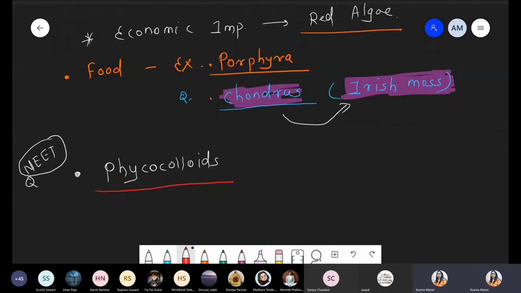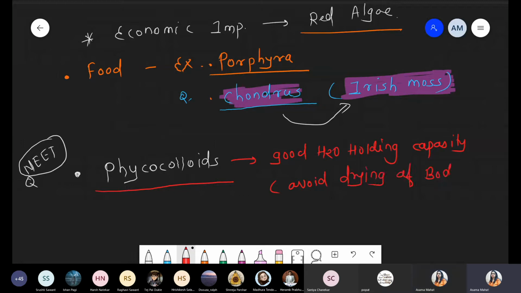That's why it prevents drying of the body. So the meaning of phycocolloid is also the same, that is good water holding capacity, so it can easily avoid drying of the body. Simply, it is called the phycocolloid.